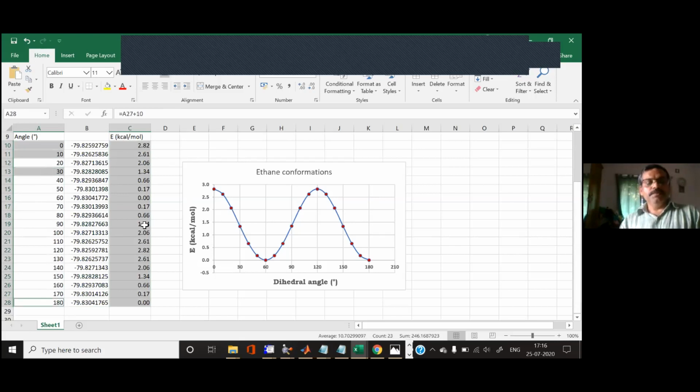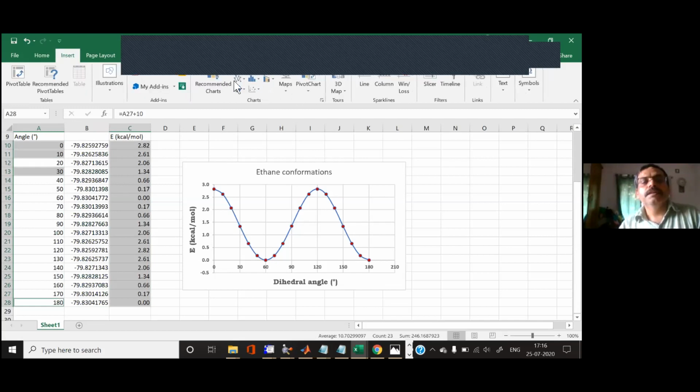So if you select these two columns and then go for the insert, and then here you have chart. Once you insert the chart, you get this graph, and then you can edit it.